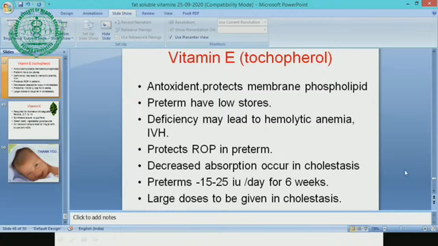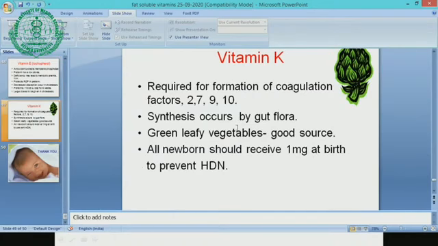Okay. The last slide is of vitamin K. Vitamin K, everybody knows, is useful for the functioning of coagulation factors, synthesis of factors 2, 7, 9, 10. You must know this. Vitamin K is required for their synthesis, and if vitamin K is absent or deficient, factors 2, 7, 9, 10 are not formed, and the child will develop hemorrhagic tendencies, or bleeding in the gut or on the bones. Anywhere bleeding can occur.